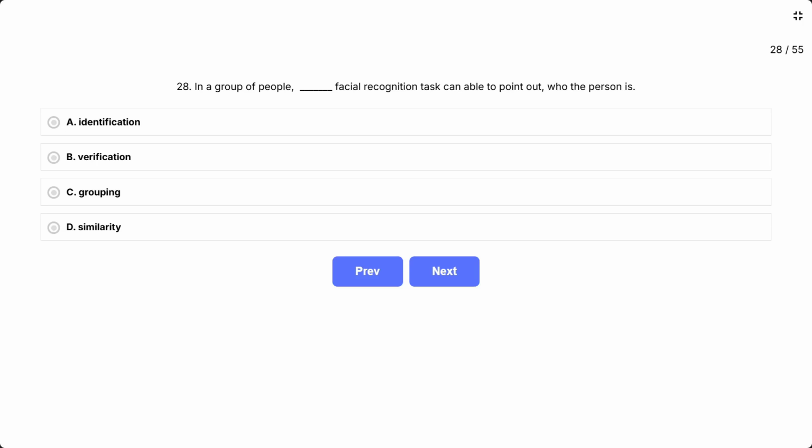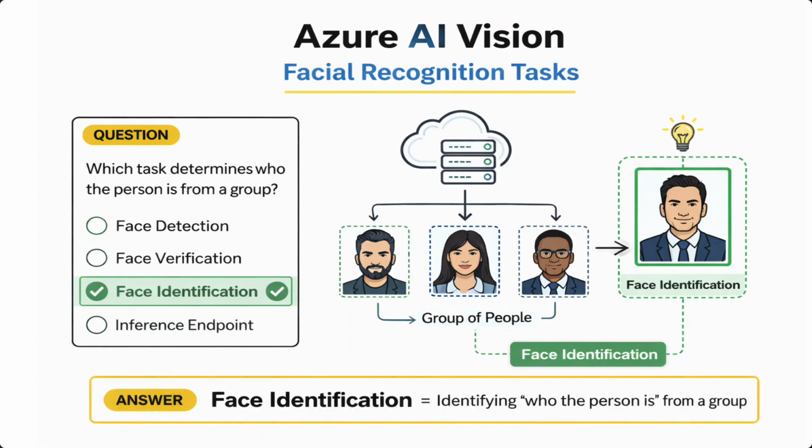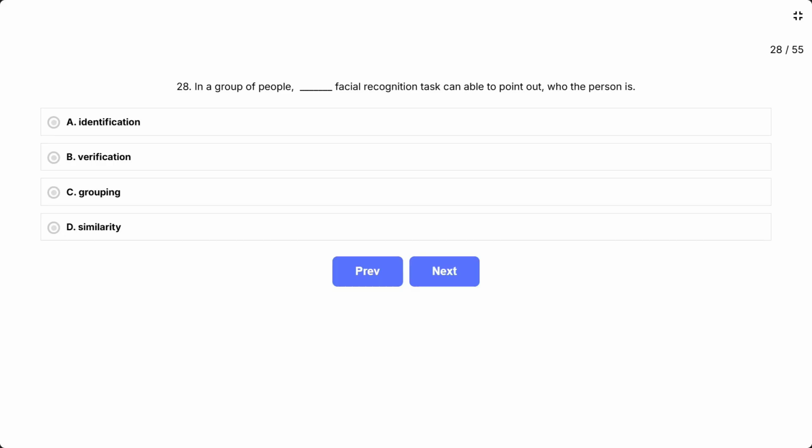Question 28. In a group of people, which facial recognition task can point out who the person is? A. Identification. B. Verification. C. Grouping. D. Similarity. This question tests your knowledge of the different facial recognition tasks available in Azure AI Vision. The key clue is who the person is. This means the system is determining a person's identity from a group, not just comparing two faces. The correct answer is A.